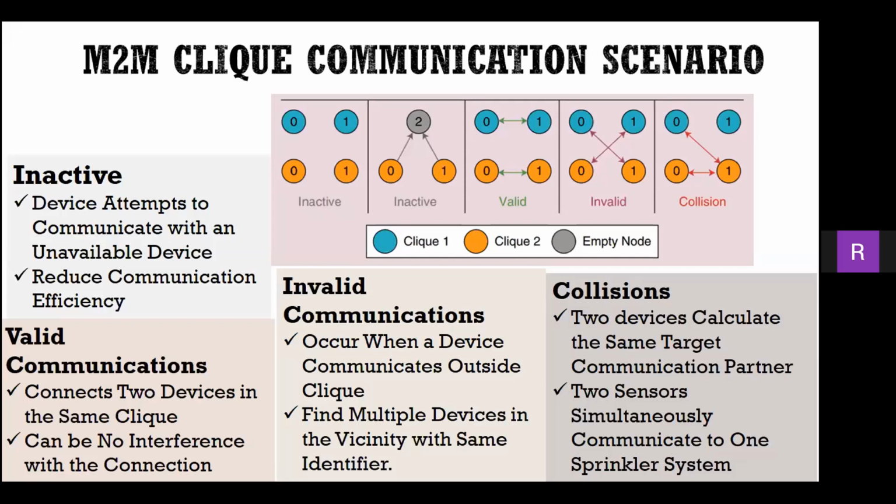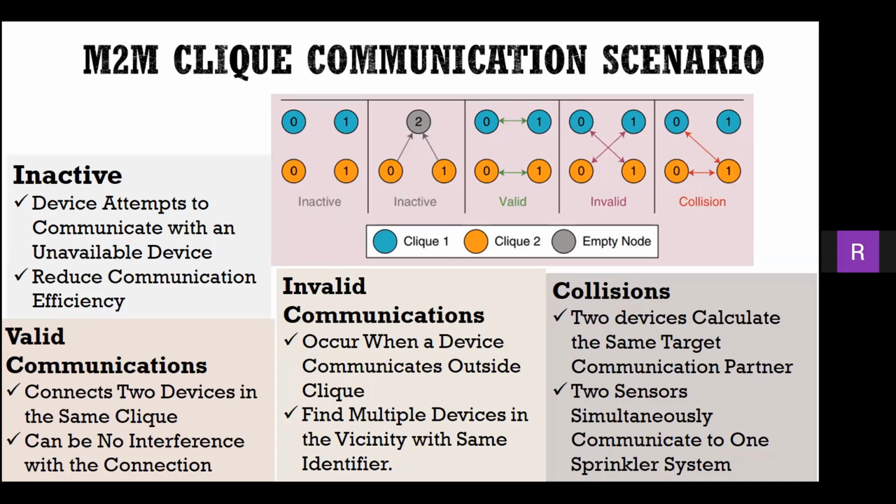Different scenarios of M2M communication are shown here. In an inactive scenario, a device attempts to communicate with an unavailable device. Inactive communications are not security threats, but they reduce overall communication efficiency. A valid communication connects two devices in the same click. There can be no interference with the connection, and these connections must be reliable regardless of the number of clicks.